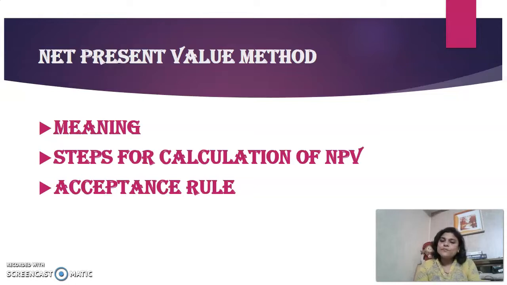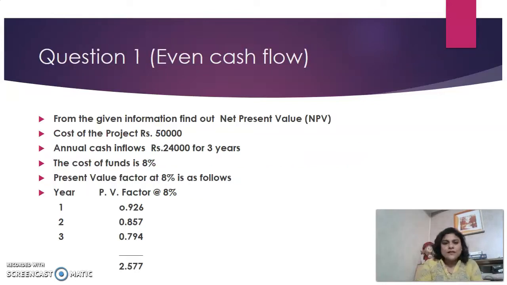So we will try to learn how to calculate the net present value based on a small problem. This problem which I have considered here is related to even cash flows. When I say even cash flow, suppose today you have invested the money and you are generating at the end of every year a certain amount of profit, and that profit that you are generating every year is the same, even.